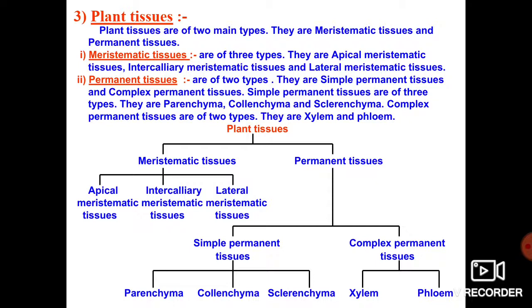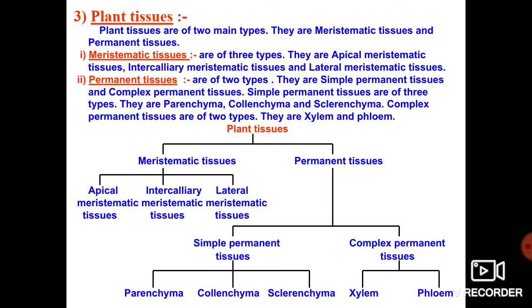Dear children, again the meristematic tissue has three types, that is apical meristematic tissue, intercalary meristematic tissue and lateral meristematic tissue. How many types of meristematic tissues are there? Yes, there are three types of meristematic tissues. So that is 1 apical meristematic tissue, 2 intercalary meristematic tissue and 3 lateral meristematic tissue.